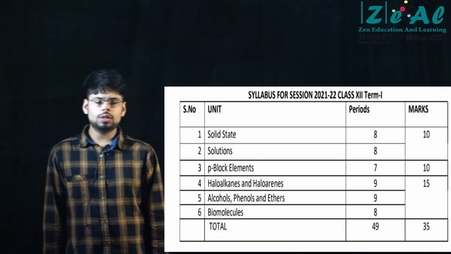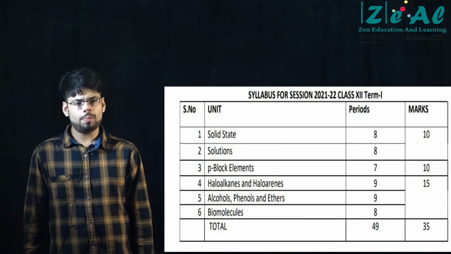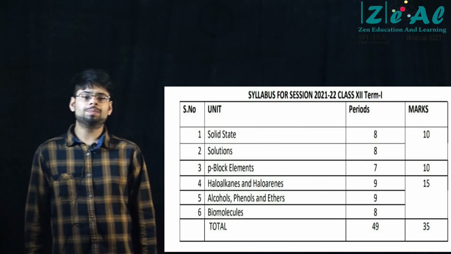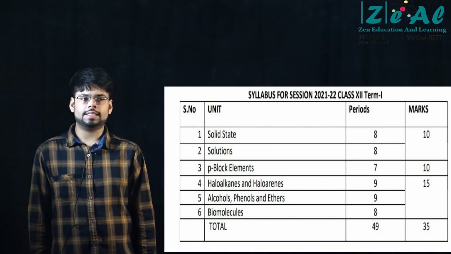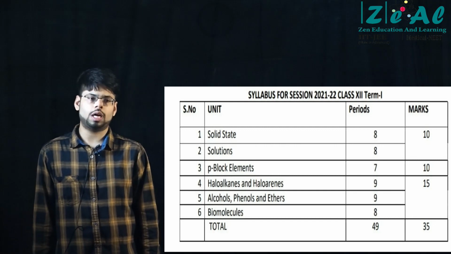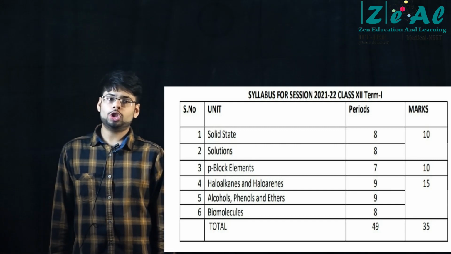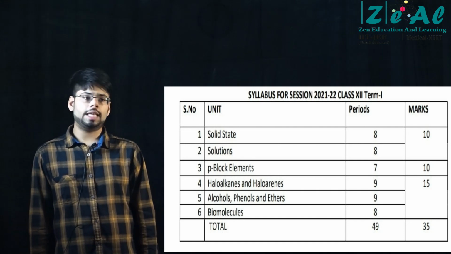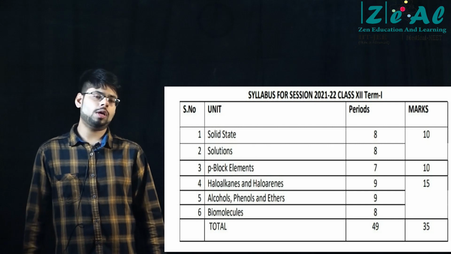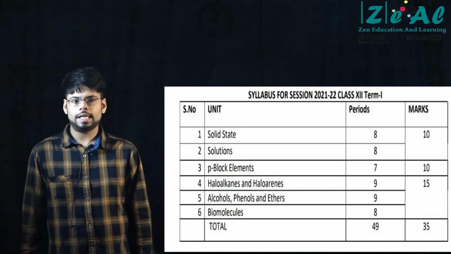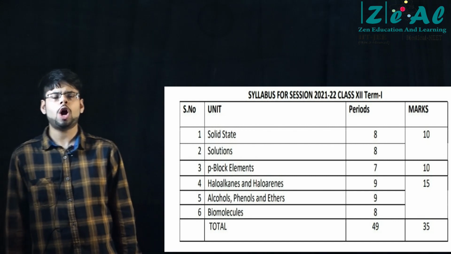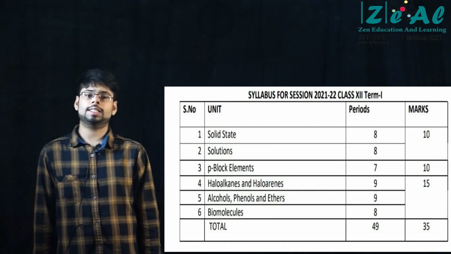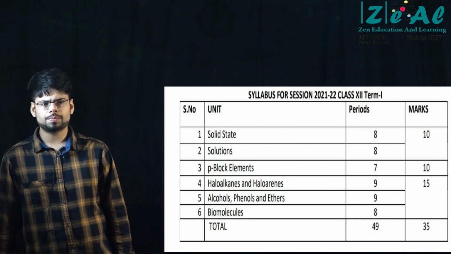And then coming to the proteins, how are proteins formed? What is a peptide linkage? A peptide linkage is an amide linkage basically. It's an amide linkage that is connecting two alpha amino acids. So you should know what peptide linkages are and how many peptide linkages there are if, let's say, 2 alpha amino acids combine. There is only one peptide linkage formed if 2 alpha amino acids combine. Similarly, how many peptide linkages or amide linkages are formed when 3 alpha amino acids combine? Such questions can be asked.